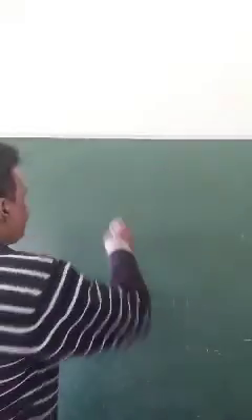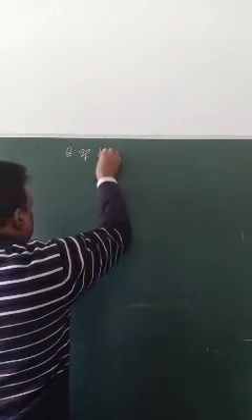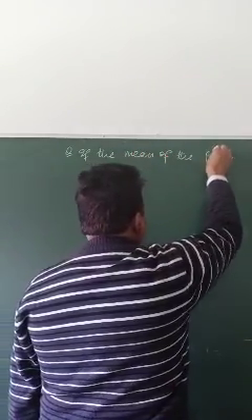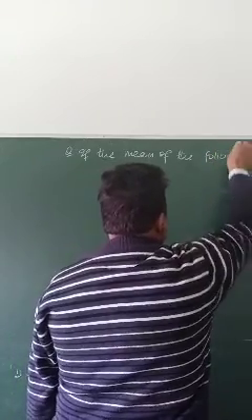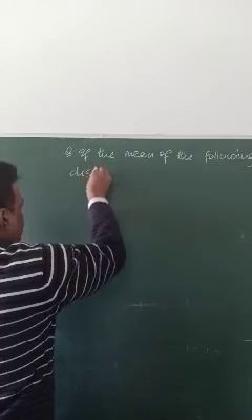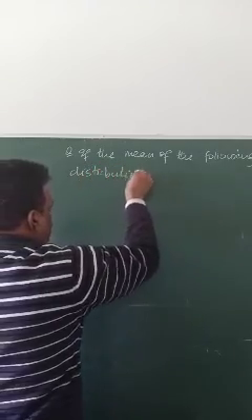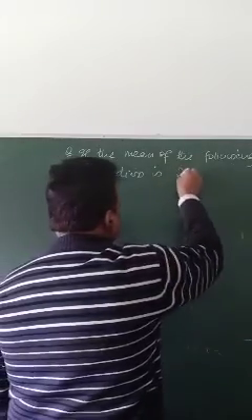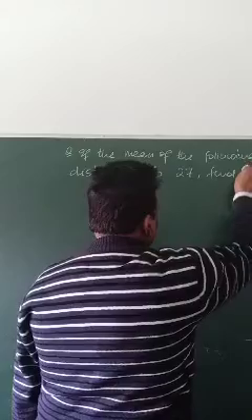Then if I take a question on this: if the mean of the following distribution is 27, find the value of P.